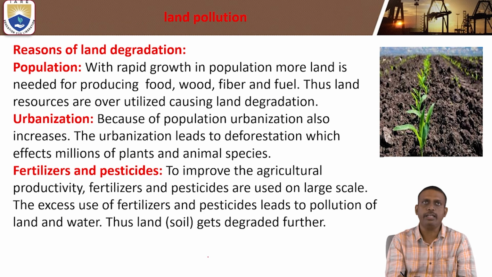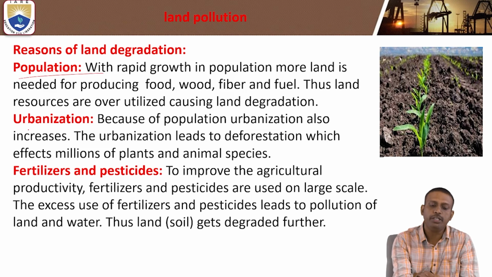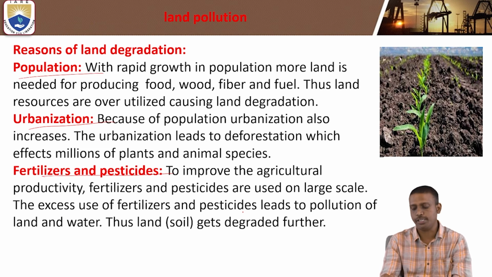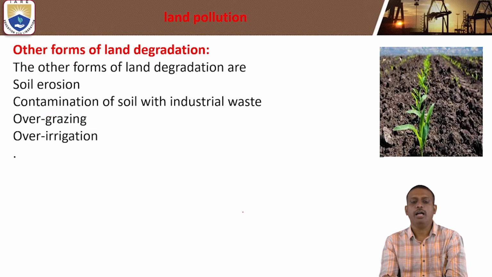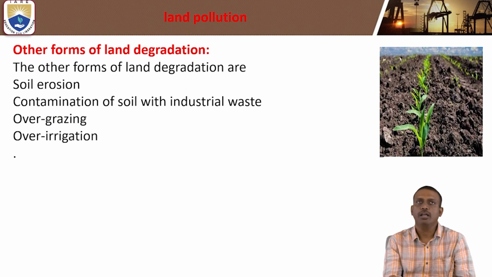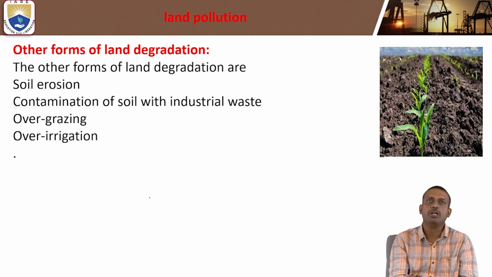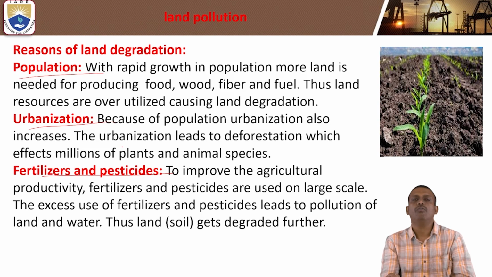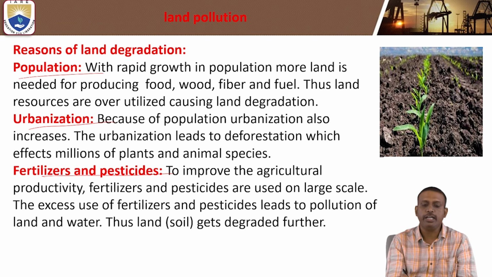Reasons for land degradation: population, urbanization, fertilizers and pesticides. Other forms are soil erosion, contamination of the soil with industrial waste, overgrazing and over irrigation. What are the reasons for land degradation?